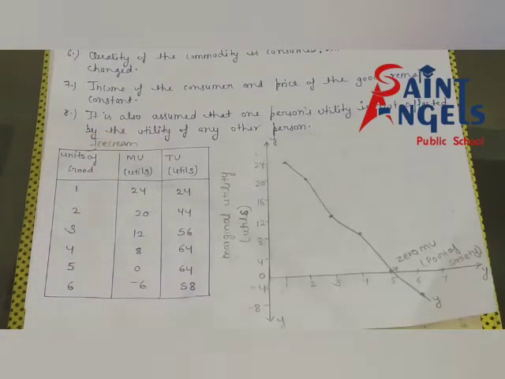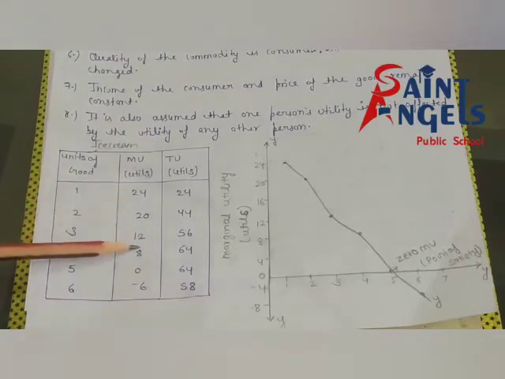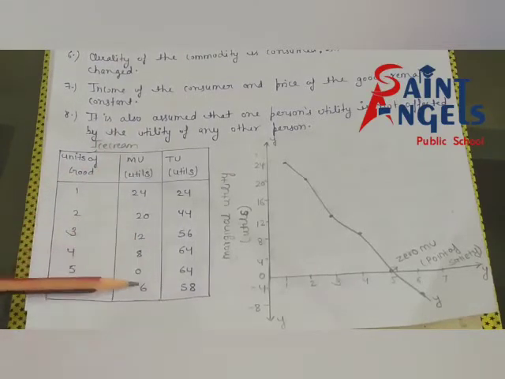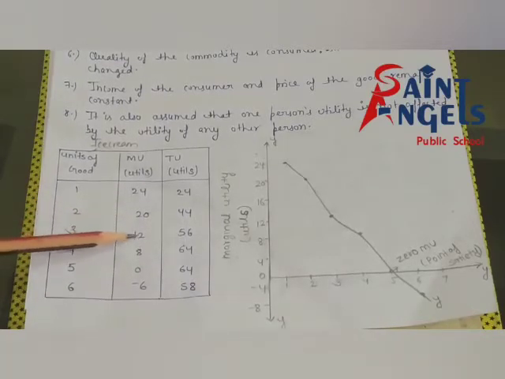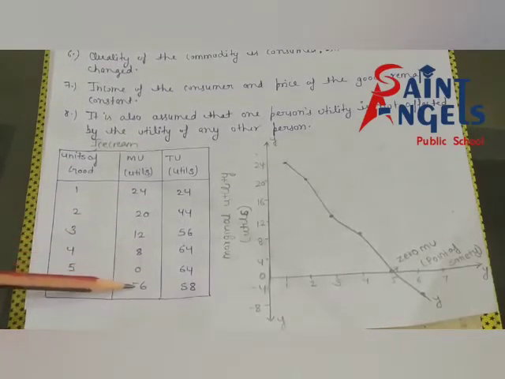Additional satisfaction goes on decreasing: 24, then 20, then 12, then 8, then 0, then -6.